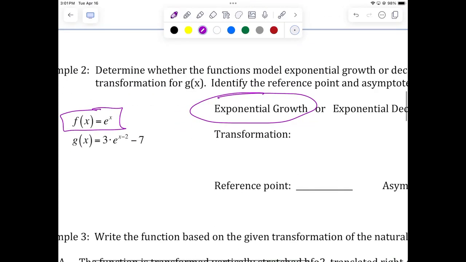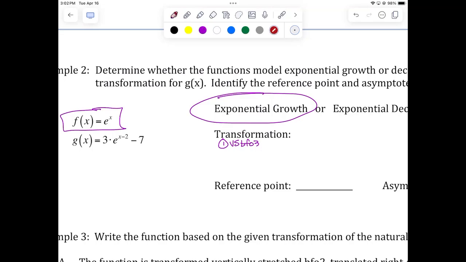And we have this new transformed graph, which is 3e to the x minus 2 minus 7. Let's list the transformations. So number 1, from left to right, what does the 3 in front do? Surprise, surprise, it's a vertical stretch by a factor of 3. We know that that's going to change the y-intercept. It moves it, stretches it vertically.